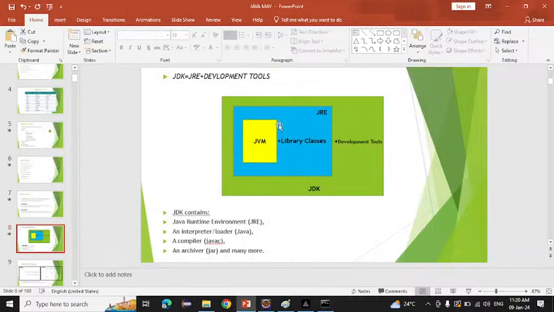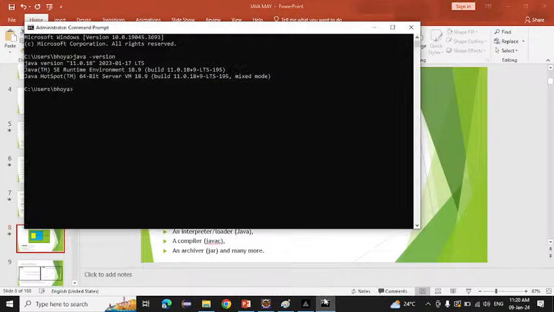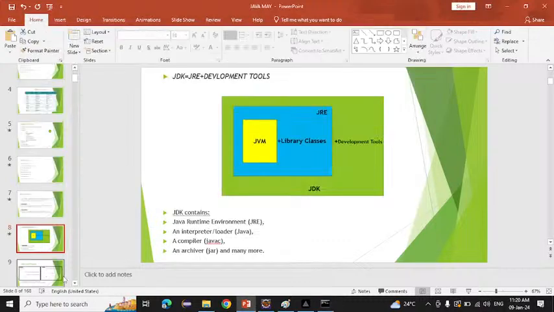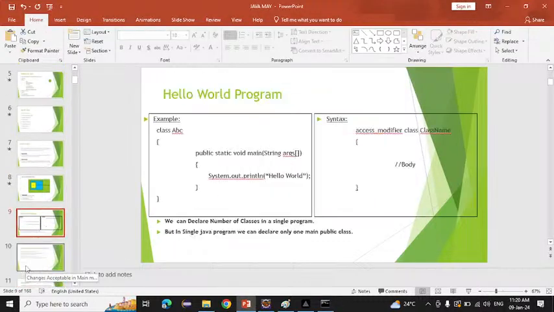Now we will do a program with the help of CMD. Here I want to print something, so how will we do that? The hello world program, how do we write the code? It is simple only, no worries. If you don't get it the first time, no worries.